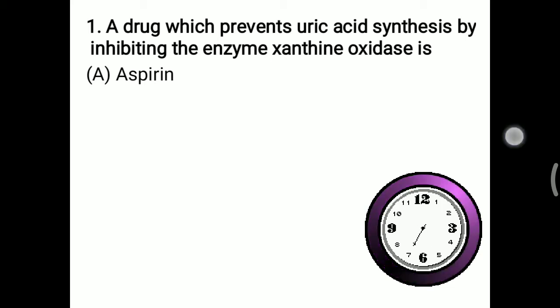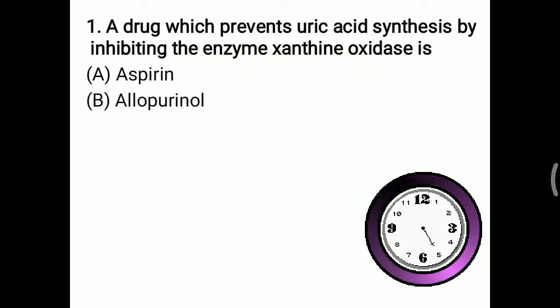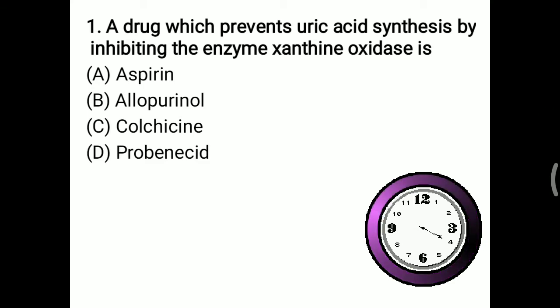So which drug is utilized to inhibit this xanthine oxidase? Aspirin, allopurinol, colchicine or probenecid. Aspirin is basically an NSAID, non-steroidal anti-inflammatory drug, but it is not utilized to inhibit xanthine oxidase. Allopurinol is utilized as an example of suicide inhibition. It is also explained in biochemistry. Colchicine is basically anti-inflammatory, also used in gout but not inhibiting xanthine oxidase. Probenecid is a uricosuric drug, increasing uric acid excretion but not inhibiting xanthine oxidase. So the right answer is allopurinol, which inhibits xanthine oxidase, and is one kind of suicide inhibition.